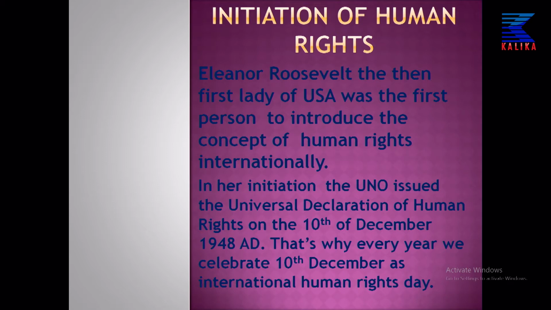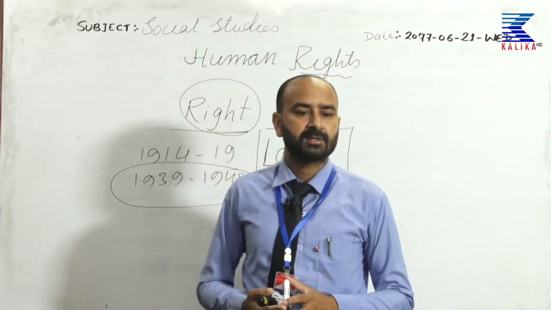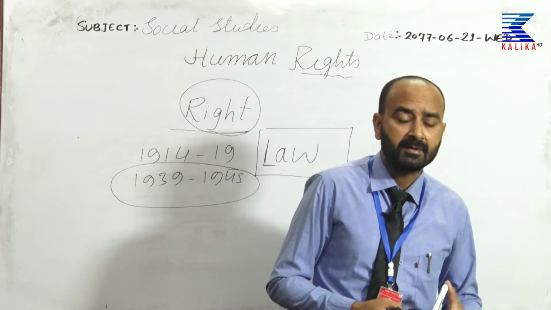How did these human rights come into being? Okay, there is a story behind this. From 1914 to 1919, there was the First World War. From 1939 to 1945, the Second World War. This Second World War turned millions of children orphan. They lost their families, and people's rights were snatched. There was economic crisis. People were starving. Various deadly diseases were there. So there were no rights and protection for those faithless persons.